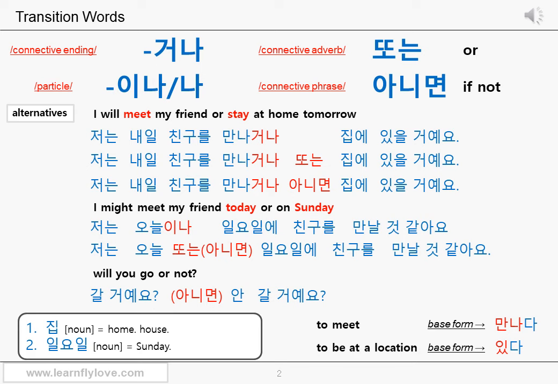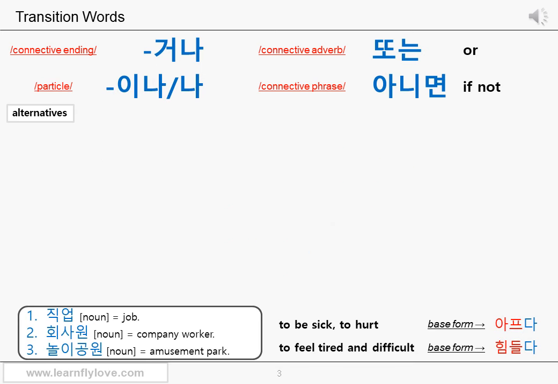Okay? Very good. Let's make more sentences with 거나, 이나, 나, 또는, and 아니면. Let's see the English sentence. When I'm sick or feel tired, I miss my mom, or I want to see my mom. I would just rather say, I want to see my mom than I miss my mom. Because if you say, I miss my mom in Korean, it might sound a bit literary in spoken Korean.